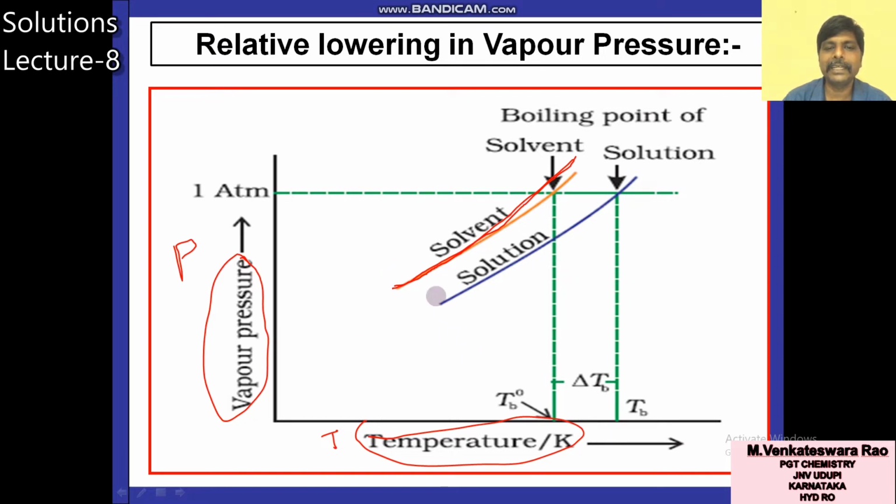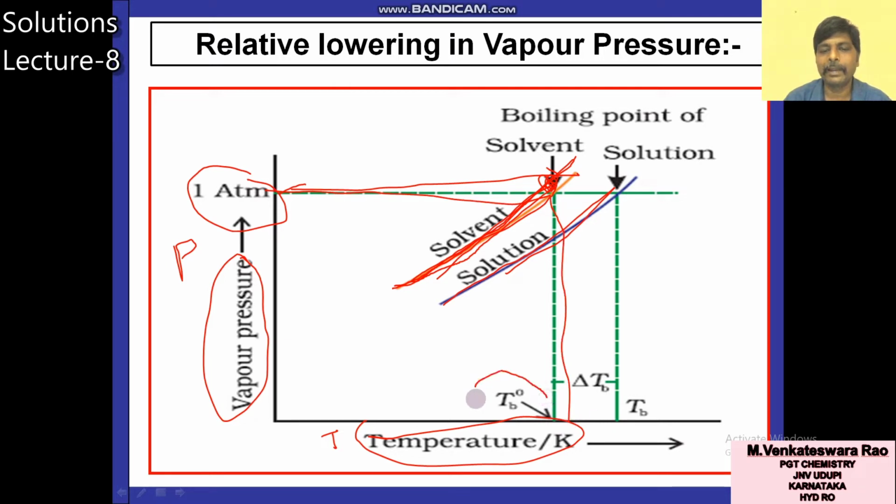As temperature increases, the vapor pressure of solvent increases and it reaches 1 atmosphere, that means atmospheric pressure. As temperature increases, the vapor pressure of solvent or of solution reaches atmospheric pressure, that is 1 atmosphere, at a particular temperature. This temperature is called the boiling point. This is the boiling point of pure solvent, TB naught. What is TB?